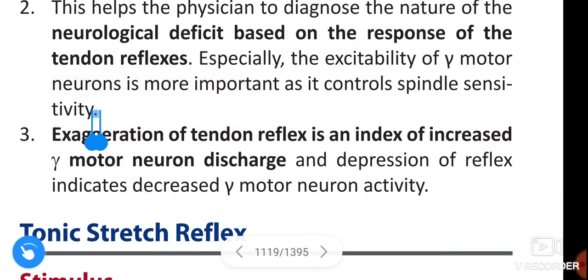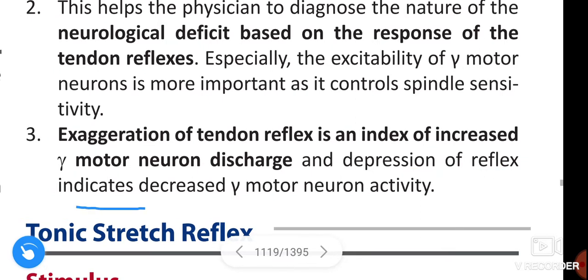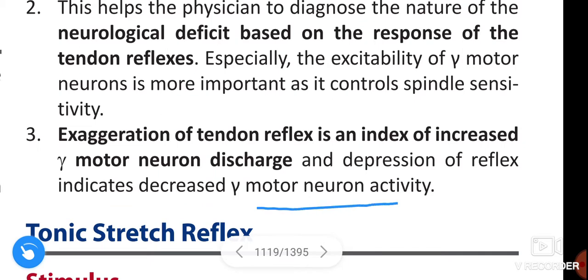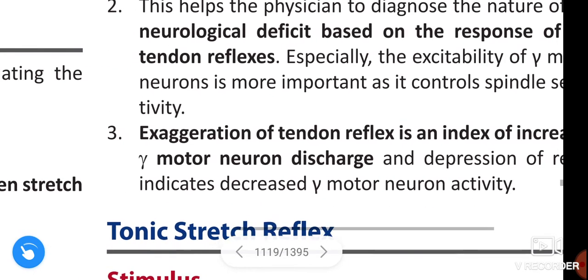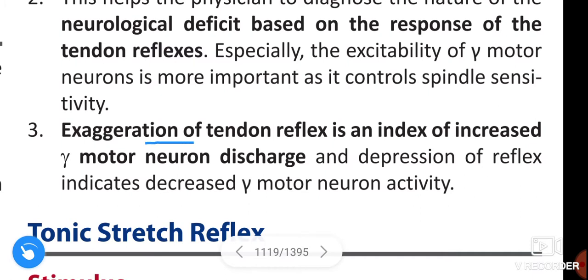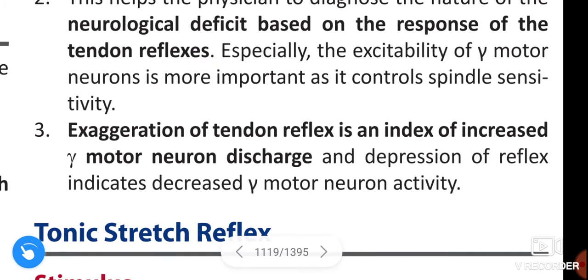Next, exaggeration of tendon reflex is an index of increased gamma motor neuron discharge, and depression of reflex indicates decreased gamma motor neuron activity.